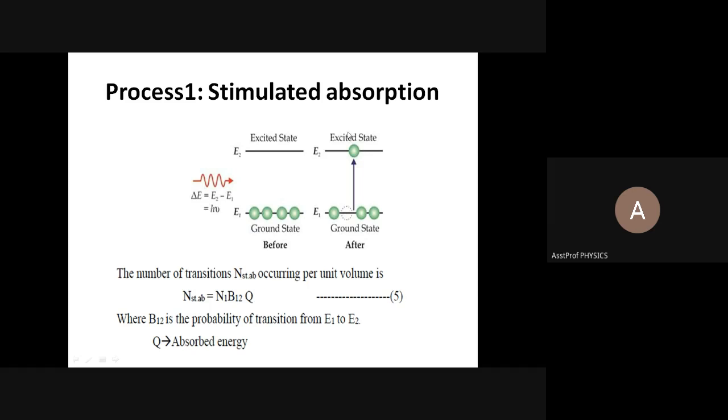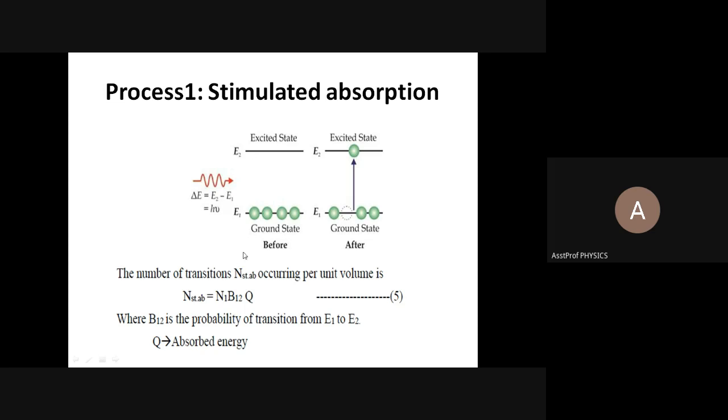This process happens continuously. So what is the number of transitions per unit volume? N_stab is equal to, the number of atoms in the ground state is taken as N1, because atoms transfer from E1 to E2 only.